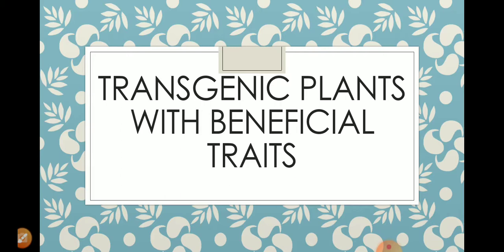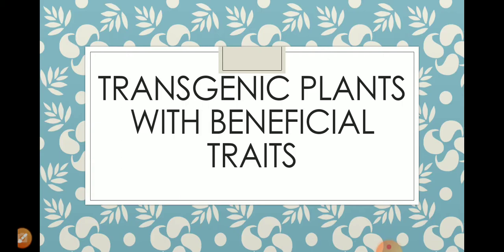Whenever the foreign gene responsible for expressing certain traits or qualities is expressed, this feature is introduced into the plant body or crop plant.